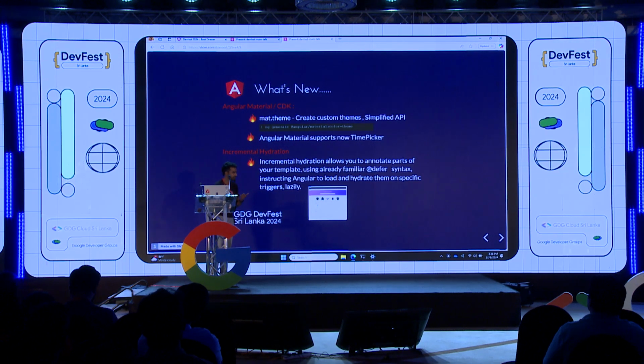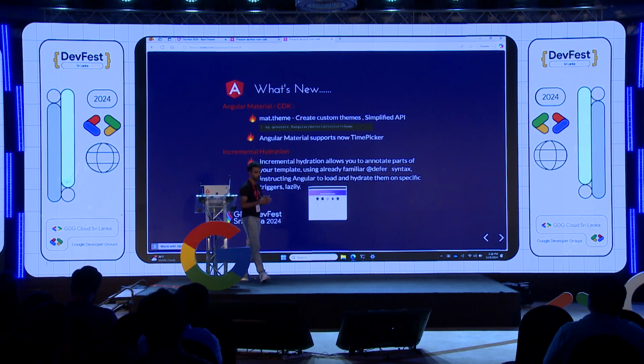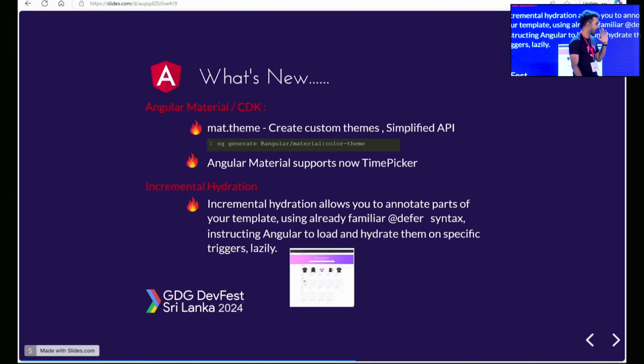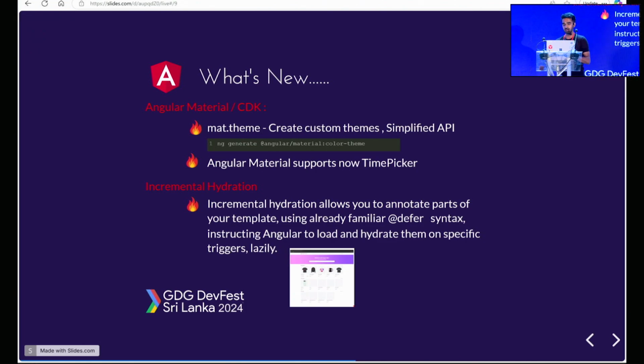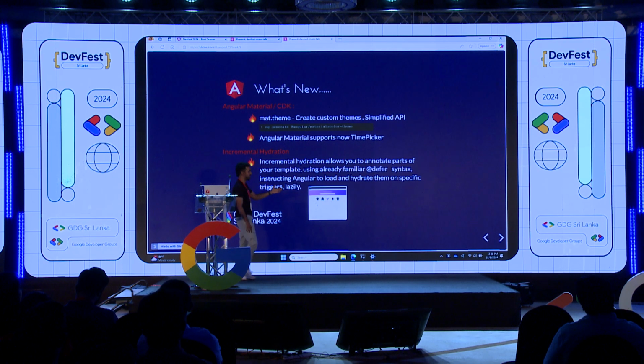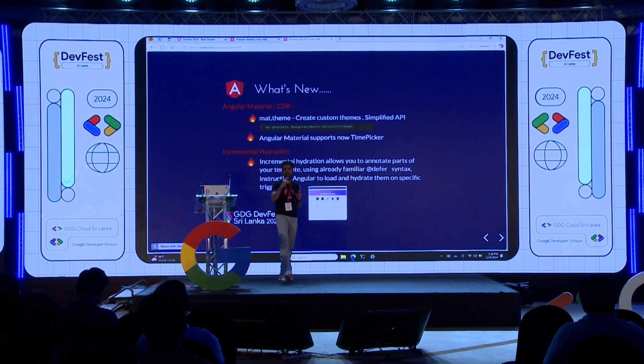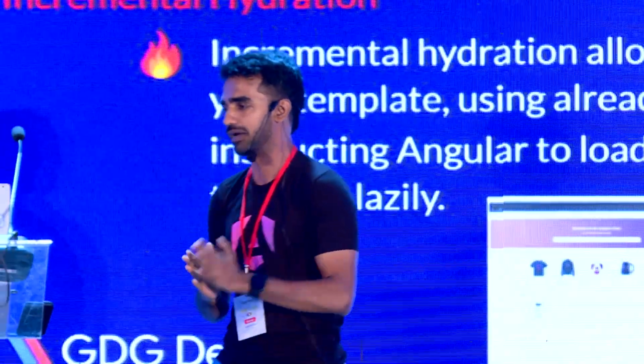And then incremental hydration, this is the one I talked about, performance. When you want to make your web application performant, you have to talk about server-side rendering. With Angular 19, incremental hydration is announced with server-side rendering. You can use the defer syntax, so whenever you want a component rendered, you can pass a trigger and make sure that particular component is rendered. In this web application, you can see only these components are rendered based on the request that the user provides. This makes the application faster, and the bundle size also gets smaller, so the application becomes performant.